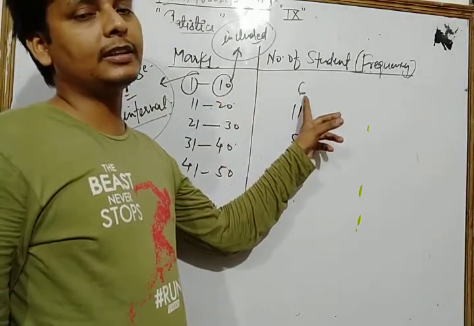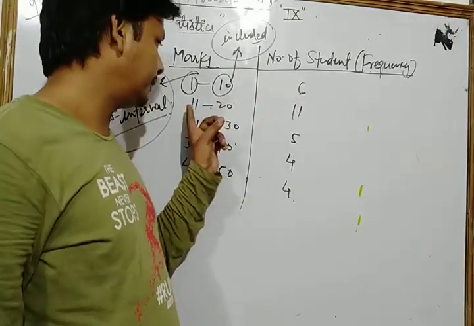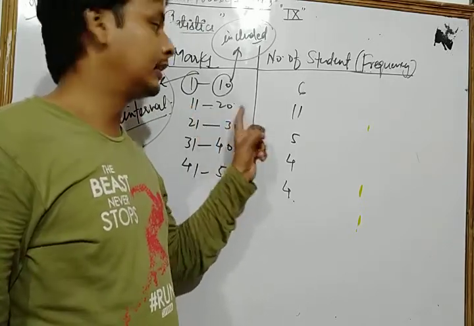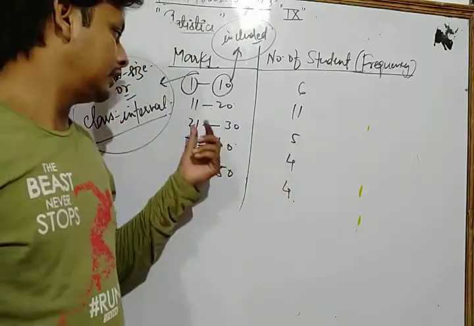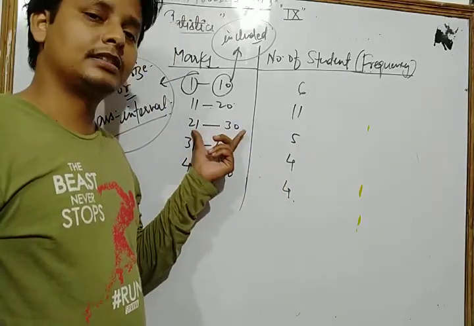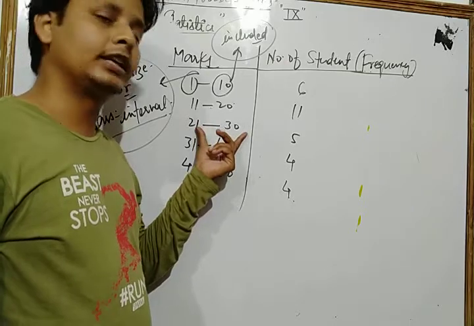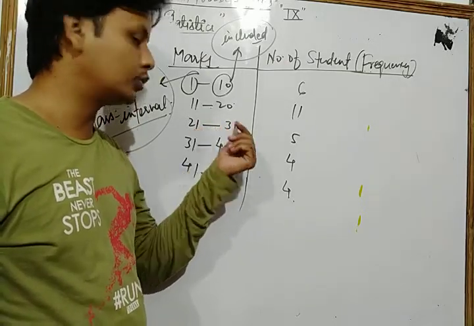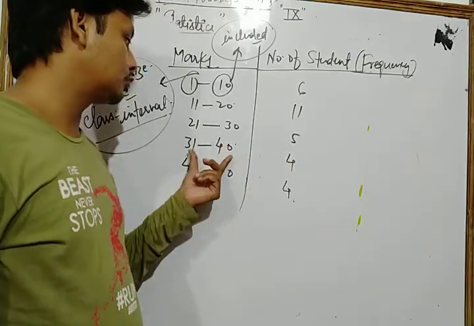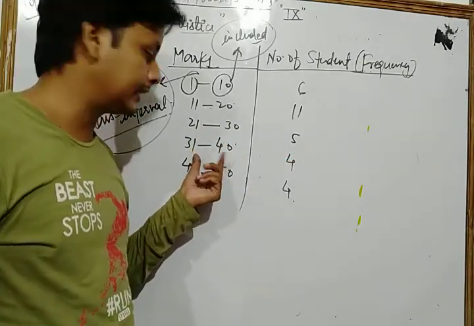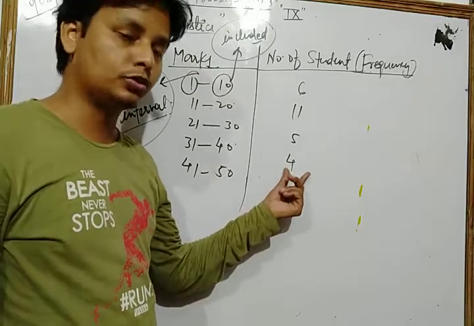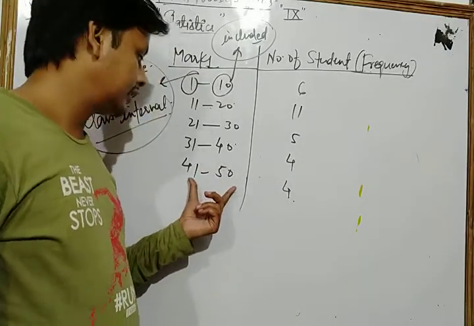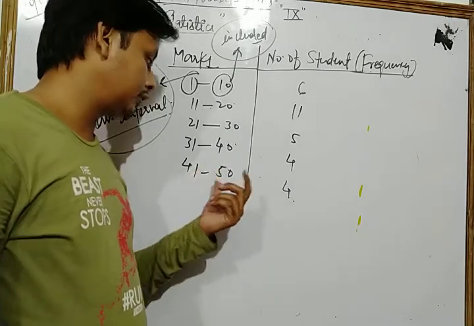How many students get marks between 11 to 20? Here 11 and 20 both are included, that is 11. In the class 21 to 30, how many students secured marks in their unit test? That is 5. For 31 to 40, that is 4 students. And from 41 to 50, that is 4.